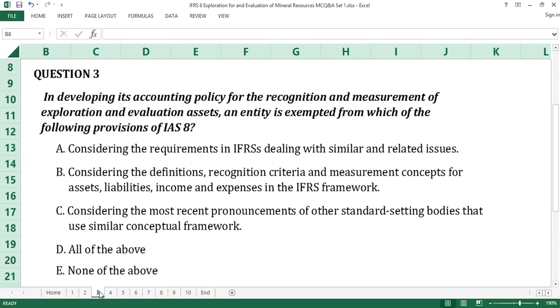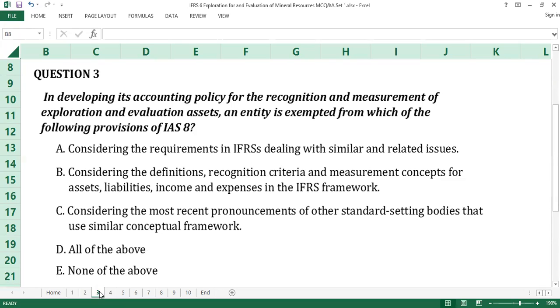Question number 3. The answer to question number 3 is D, all of the above. IFRS 6, which is exploration for and evaluation of mineral resources, is an interim standard that is not yet an output of comprehensive review of accounting practices used by entities engaged in extractive activities generally. The IFRS framework itself and the other standards do not have outputs that are considerations of the various accounting practices found in the extractive industry.